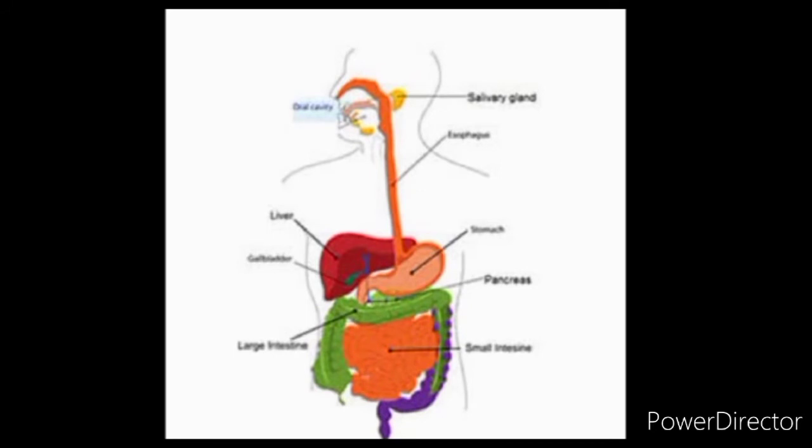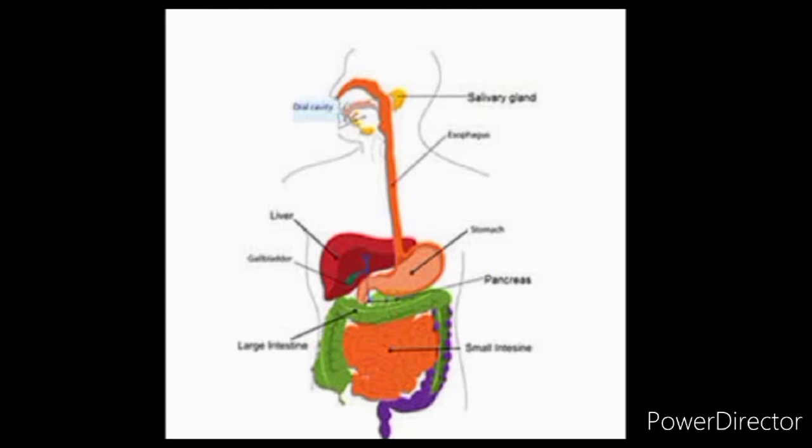Now children, there are three accessory organs which are also shown in this diagram. Number one is the liver, second is the pancreas, and third is the gallbladder. So we will study about these also. The liver is the largest gland in the body. It is a reddish brown gland located in the upper part of the abdomen on the right side. It secretes bile juice, which helps in the digestion of fats. Bile juice is stored in a sac called the gallbladder. The gallbladder is also an accessory organ of the digestive system.